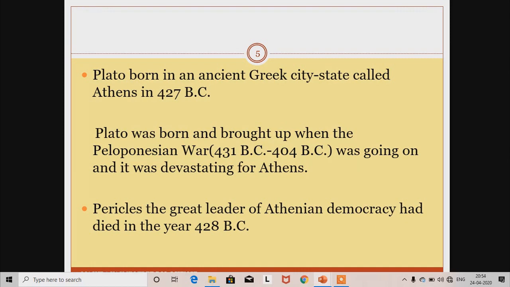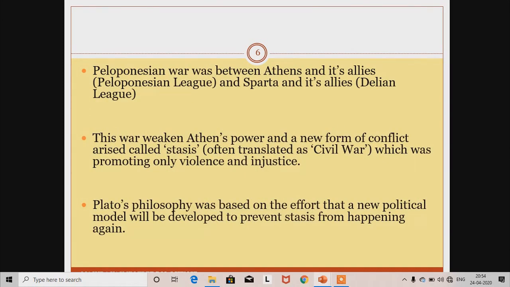When Plato was born and brought up in his youth, he saw the war and was very much depressed. And then Pericles was the Athenian democratic leader. He died in the year 428 BC. This war was fought between Athens and its allies, the Delian League, and Sparta and its allies, the Peloponnesian League.